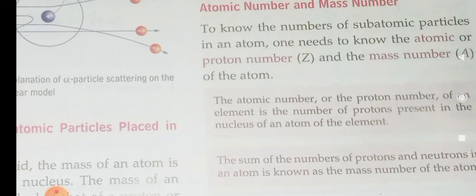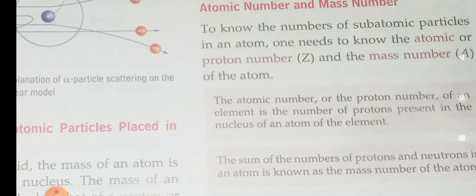So atomic number is also called the proton number. Atomic number is nothing but the proton number, and it is equal to the number of protons present in the nucleus of an atom. Is it clear? The symbol of atomic number is Z.